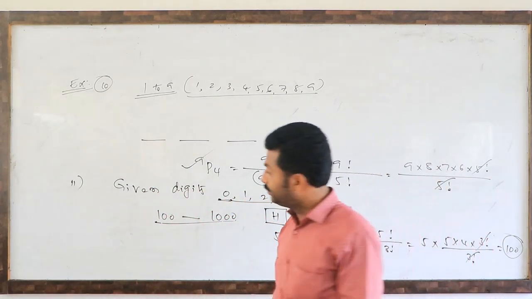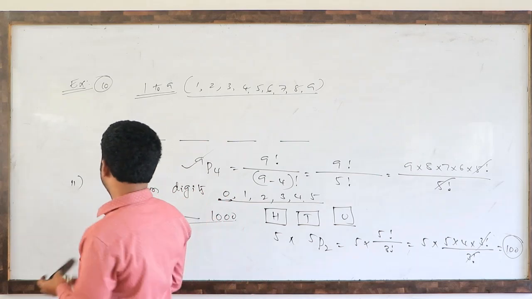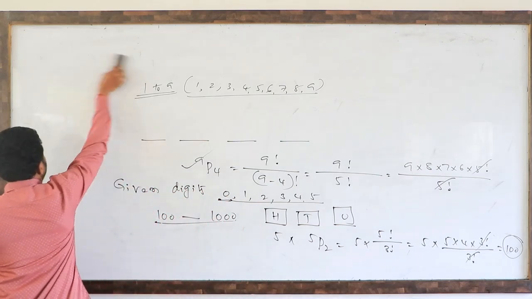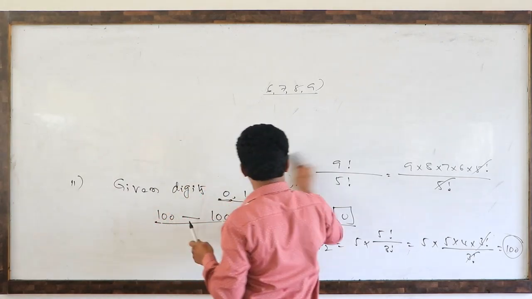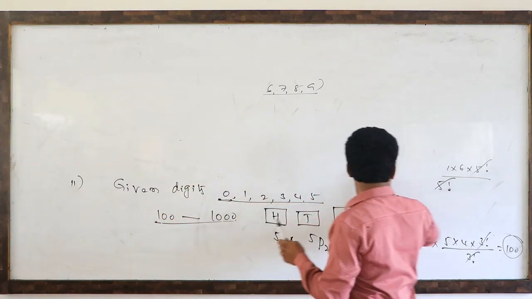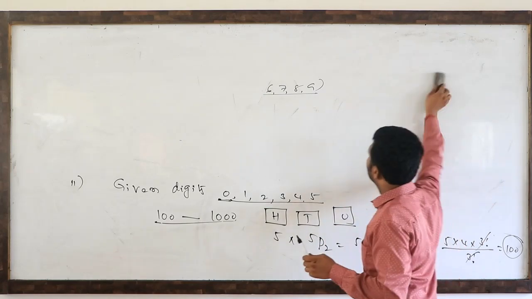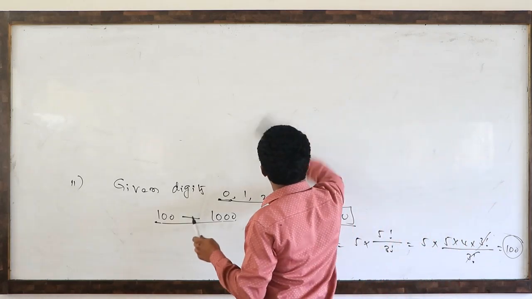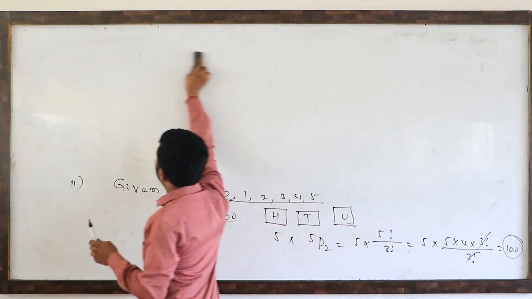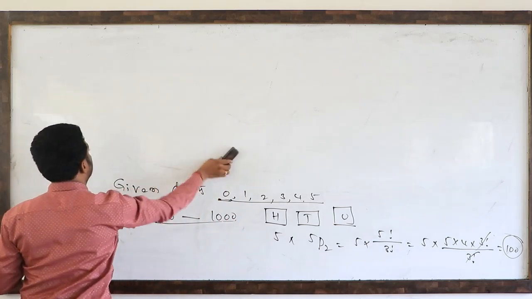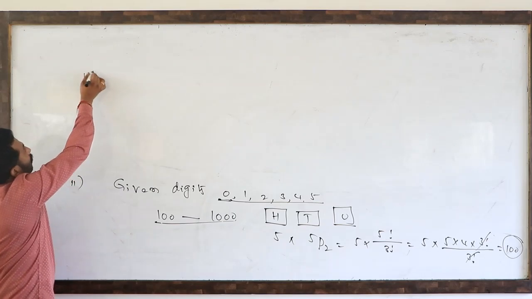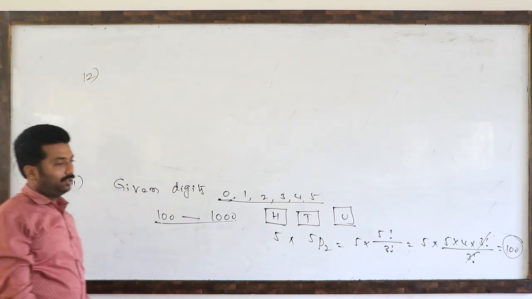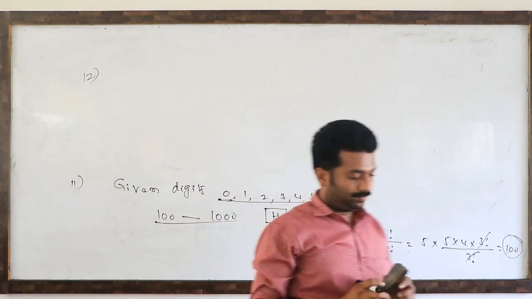Next, example number 12. What is the question?